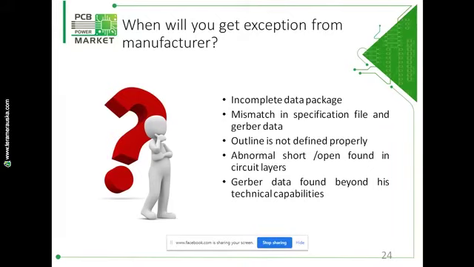So when will you get an exception from the manufacturer? Either the data package is incomplete, or there is a mismatch in the specification file or in the Gerber data, or your outline is not defined properly, or if there are any abnormal short or open found in the circuit layers, then definitely your manufacturer will raise the exception and consult you. Or if the Gerber data is found beyond his technical capabilities, then also the exception will be raised.